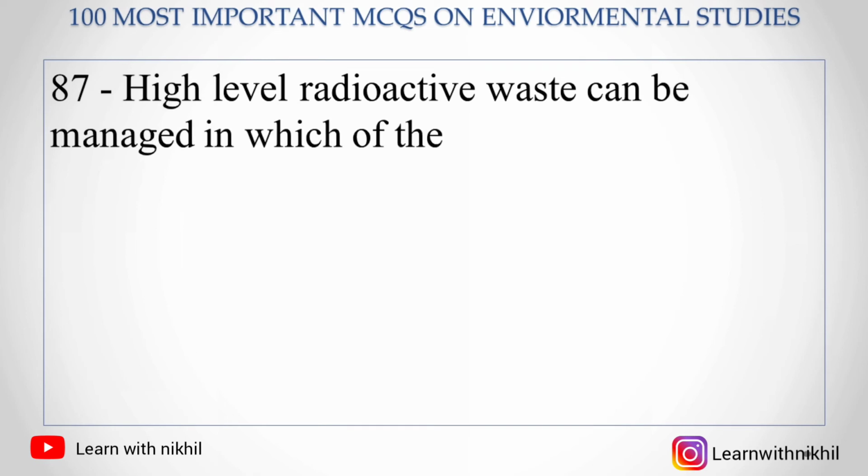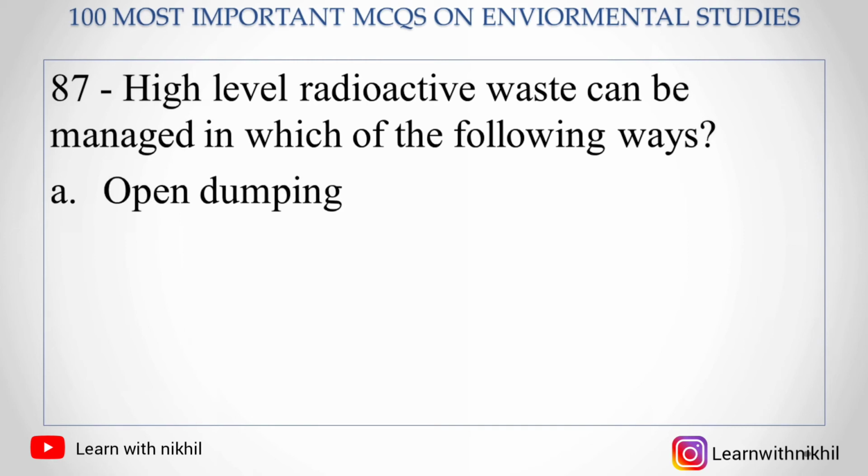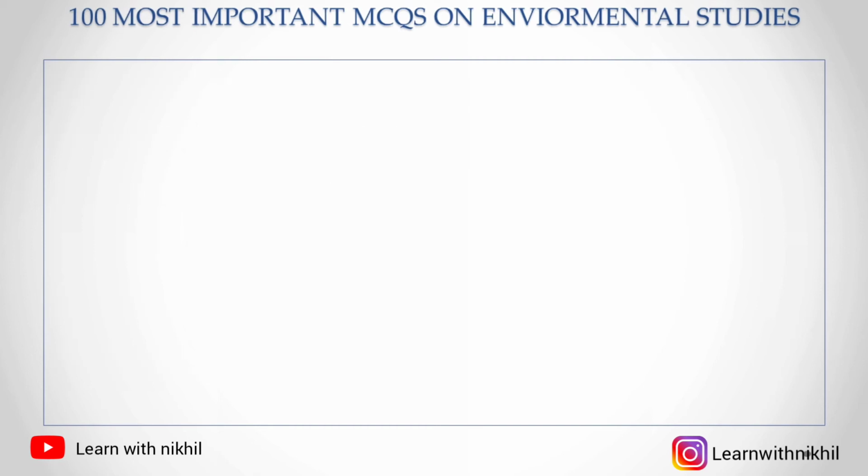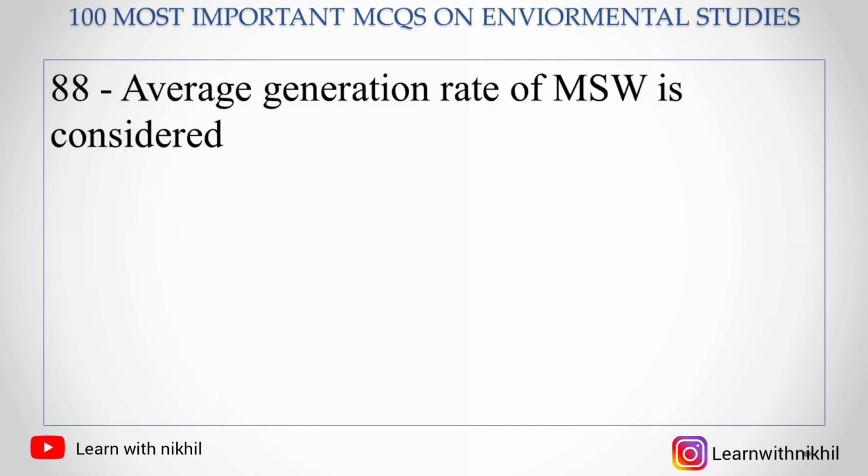87. High-level radioactive waste can be managed in which of the following ways? A. Open dumping, B. Incineration, C. Composting, D. Deep burial. So the right answer is deep burial. So radioactive waste has to be buried deep underground. Next, 88.